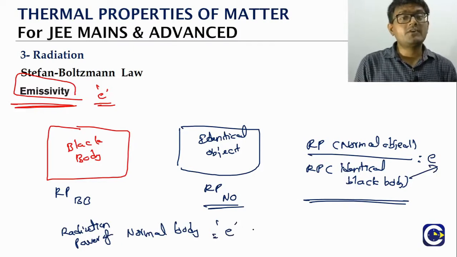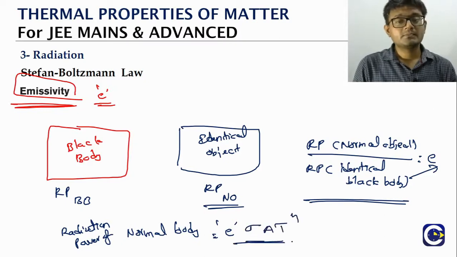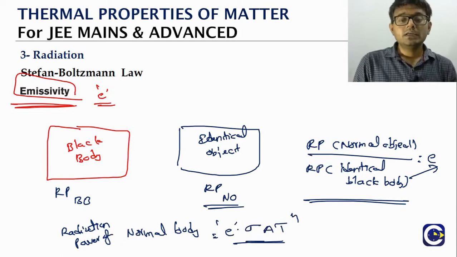So what is the formula for the radiation power of a black body? Sigma A T to the power 4, isn't it? So we will get e times sigma A T to the power 4. Otherwise we can write it like this: sigma e A T to the power of 4.